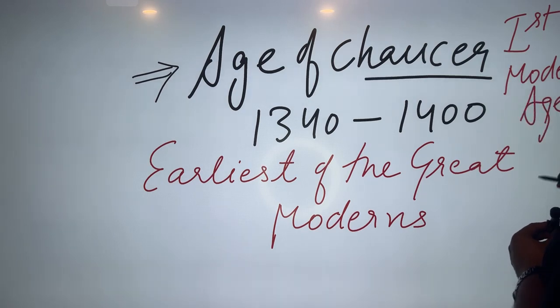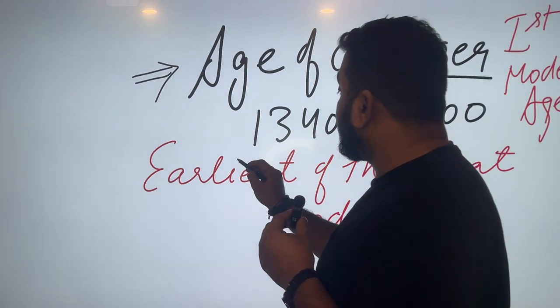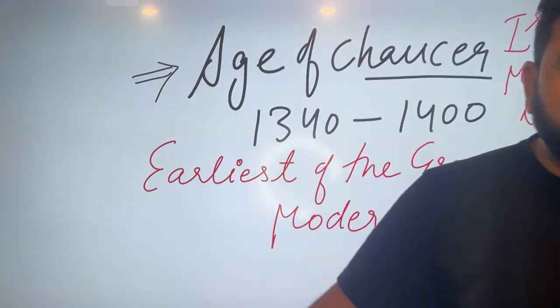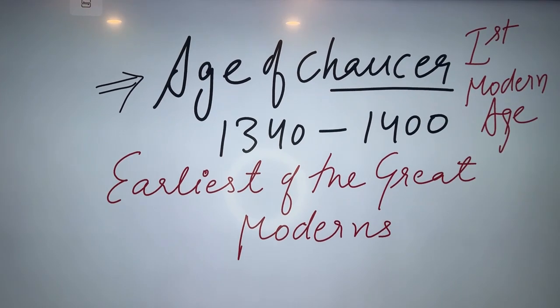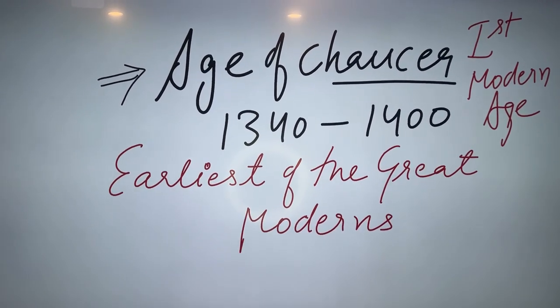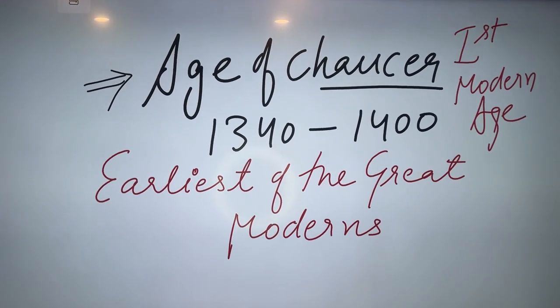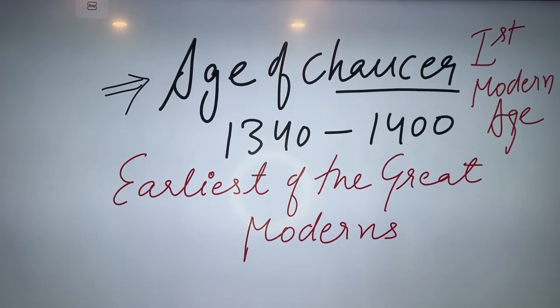First modern age. Take your pen and paper. Make sure that you're noting down the points. Let me check how many of you are live so that I can be sure you can see the board properly. I hope the board is quite visible. First modern age is visible. Fine.